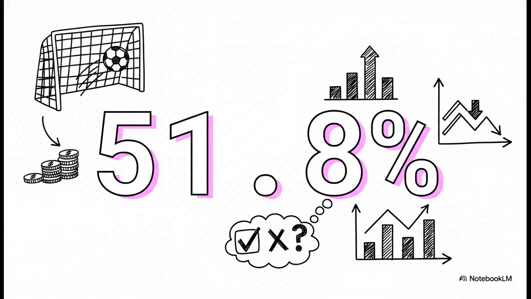See that number? Historically, 51.8% of Premier League games end with both teams scoring. So that makes the true break-even odds exactly 1.93. Now, an amateur bettor looks at that and thinks, aha, if the average is 51.8%, I'll just blindly bet on any game offering odds higher than 1.93, and boom, I've got a mathematical edge. Sounds perfectly logical, right? Well, wrong.